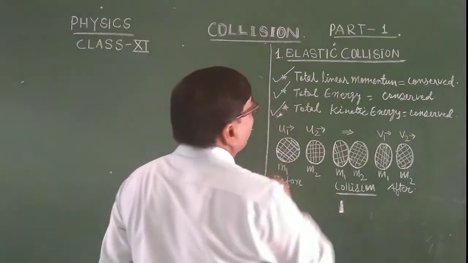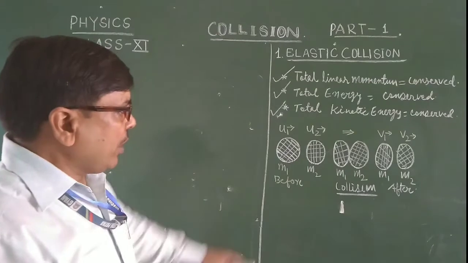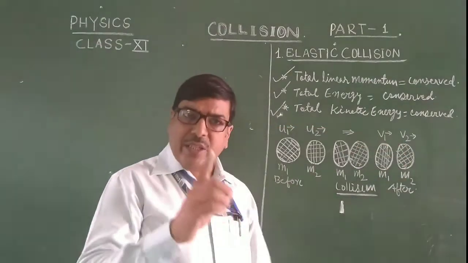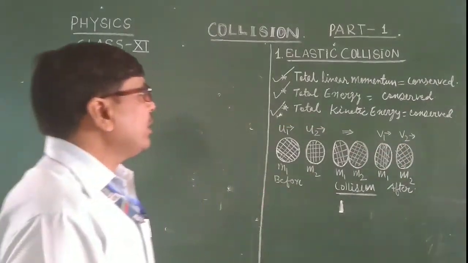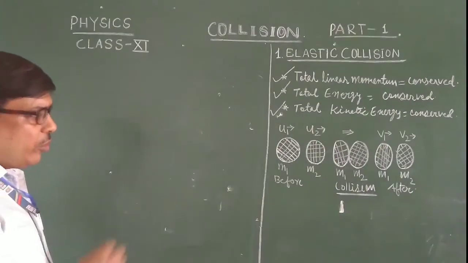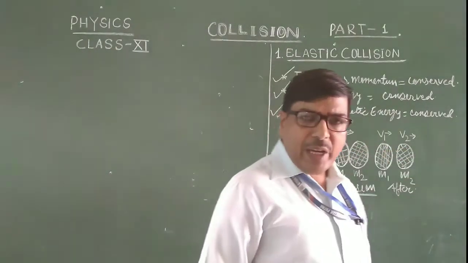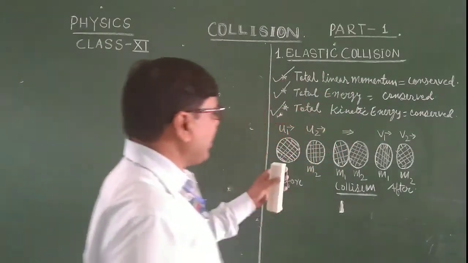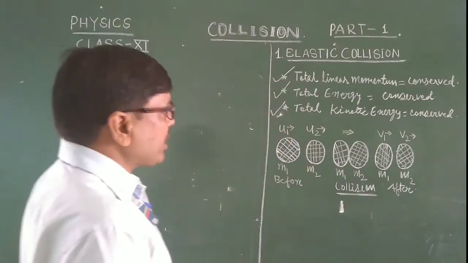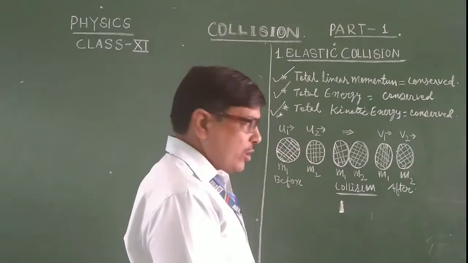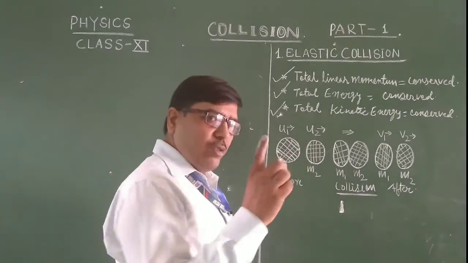One most important point: total kinetic energy is also conserved in elastic collision. So let us find the final velocity and the coefficient of restitution. The coefficient of restitution in a perfectly elastic collision is e equal to 1.